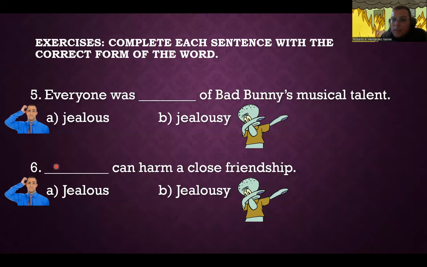So can we start just with an adjective and no noun? No, we can't. I mean, can is not a noun. We need a subject here. So we need a noun. We 100% need a noun. It has to be jealousy can harm a close friendship.